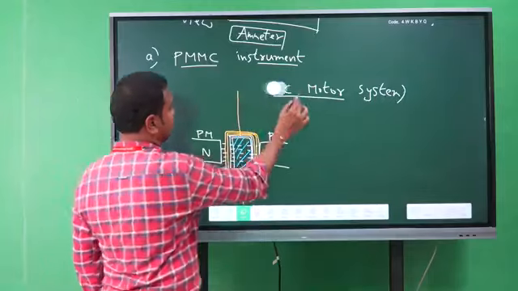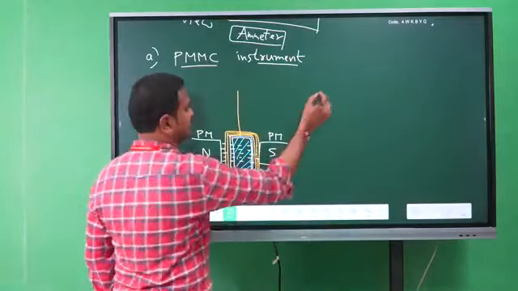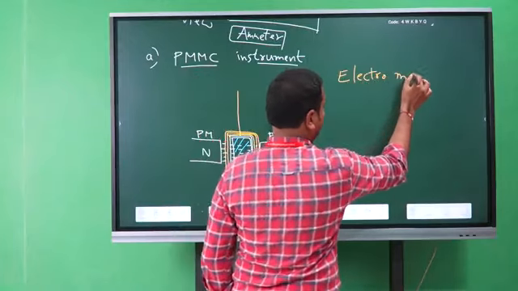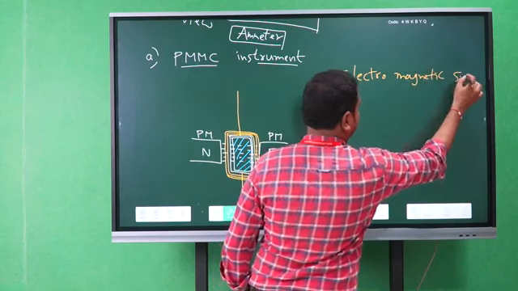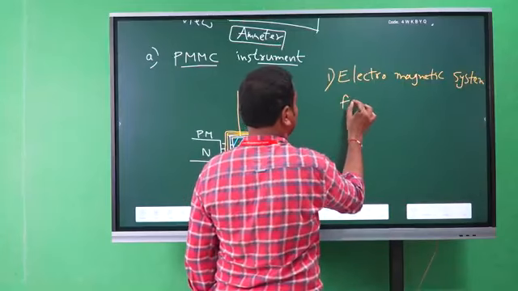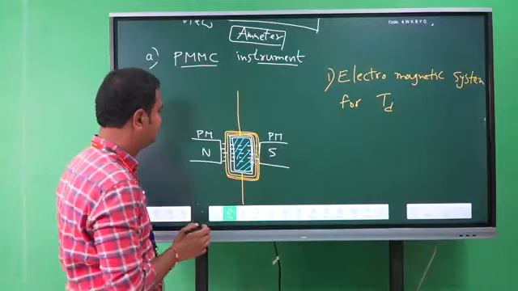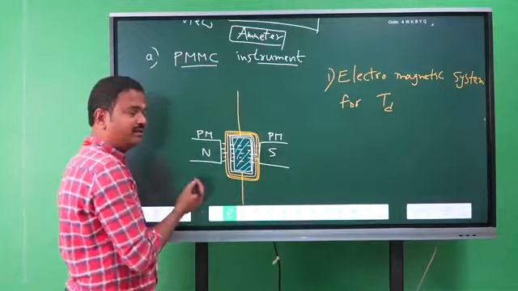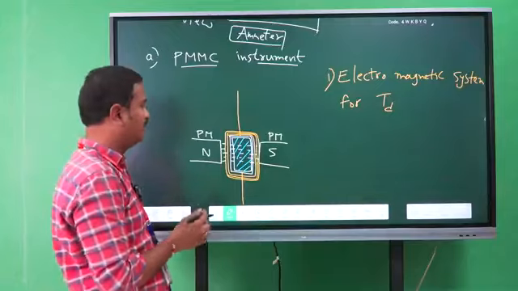So here we are using an electromagnetic system as the deflecting system for deflecting torque production. Okay. For this electromagnetic system we need a permanent magnet and then an aluminum former.